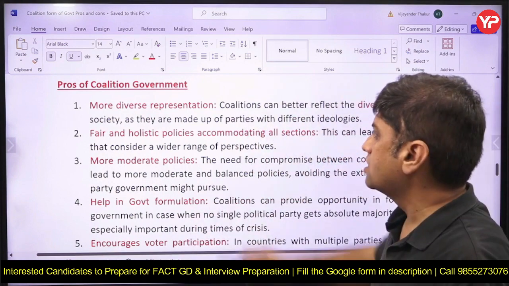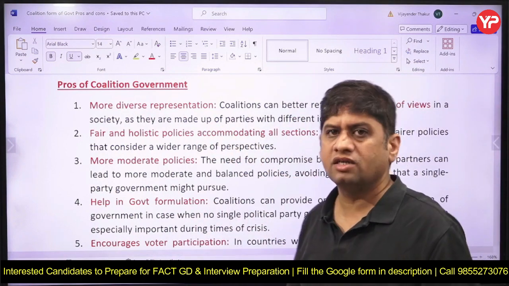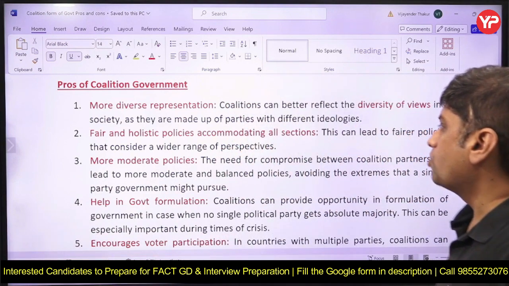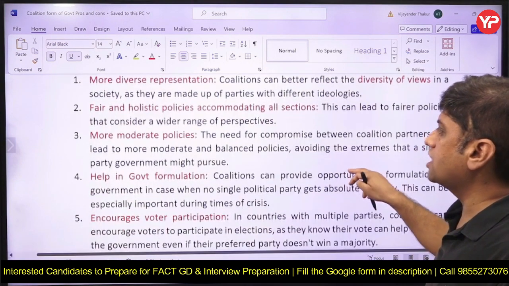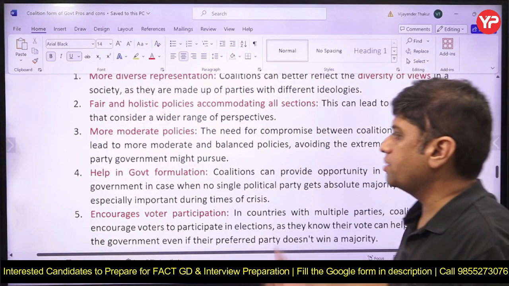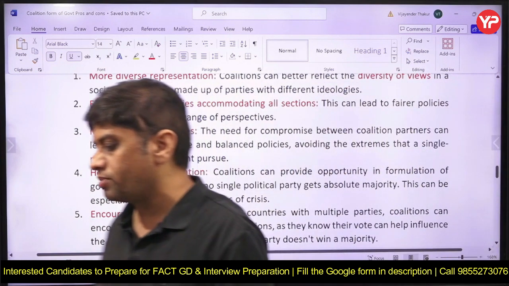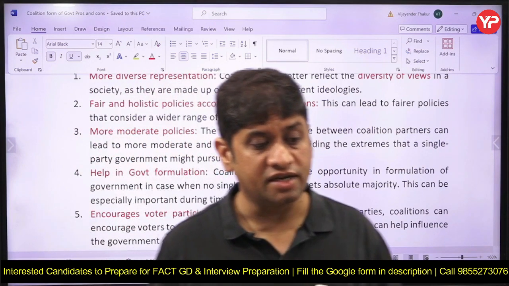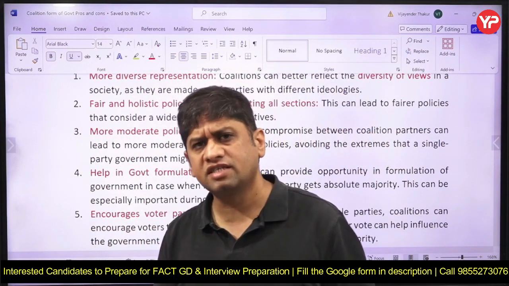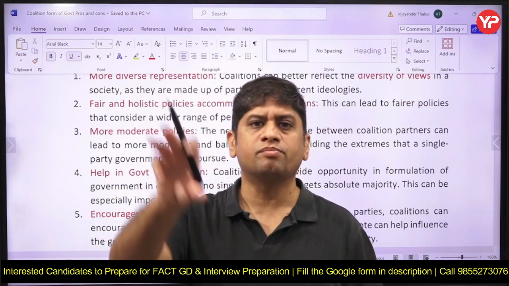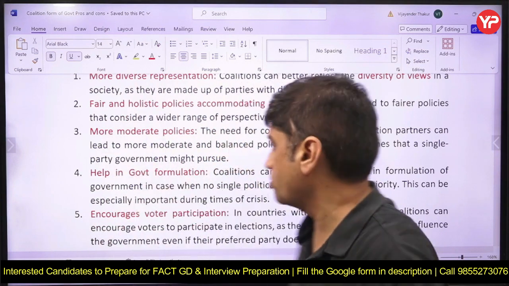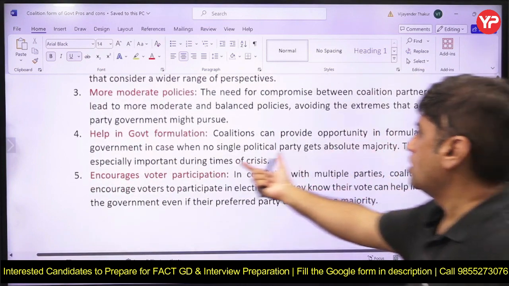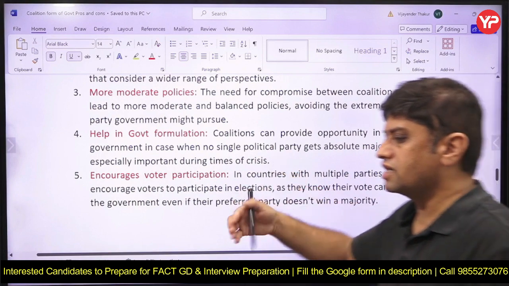So some important points. More diverse representation. Yes, now there will be ministers from all over India from different political parties. Policies can be holistic and fair. More moderate policies. As I told you, if the government takes some decision which others may think is not the right decision, like whatever criticism of the government there is, now coalition partners can put some pressure on the government. Government formation is also helped when no political party is getting the majority.